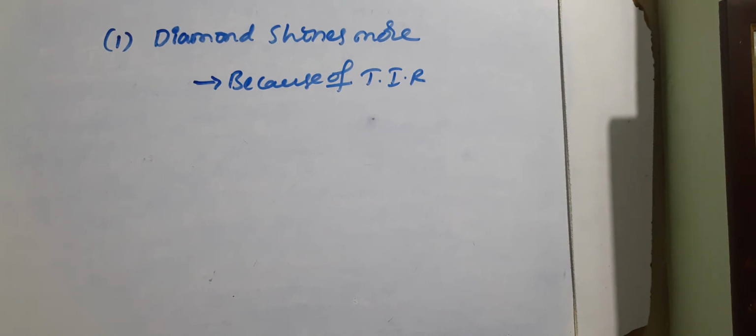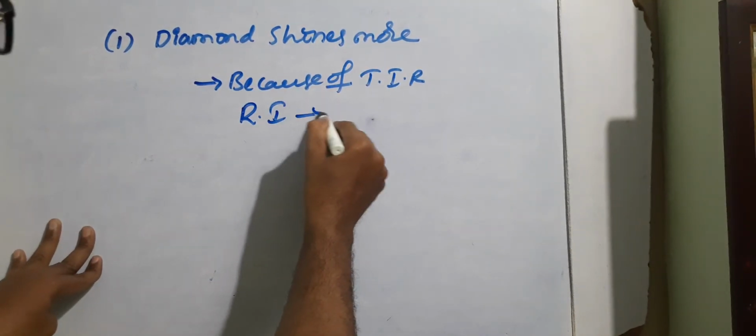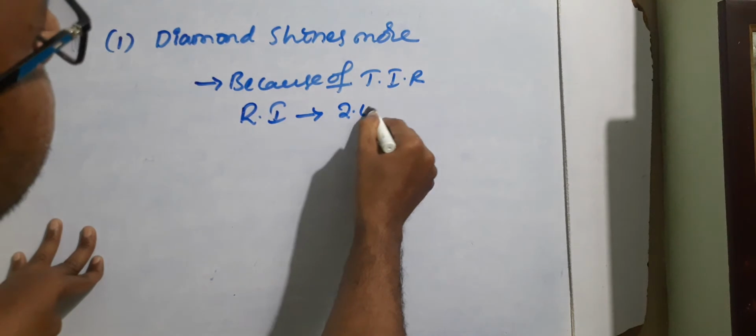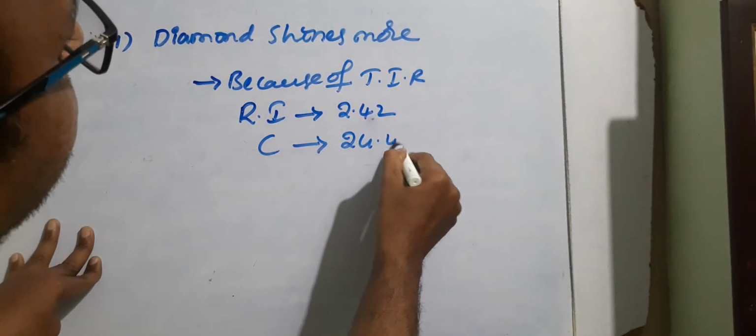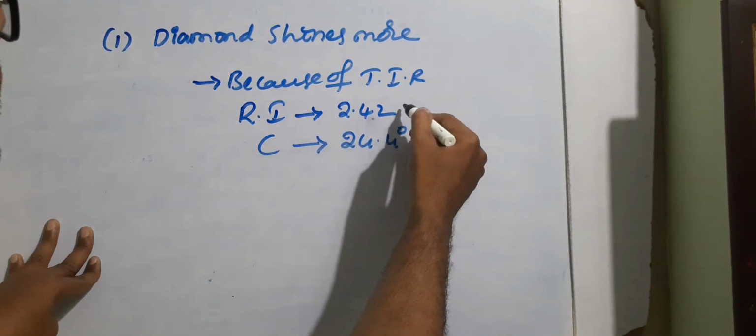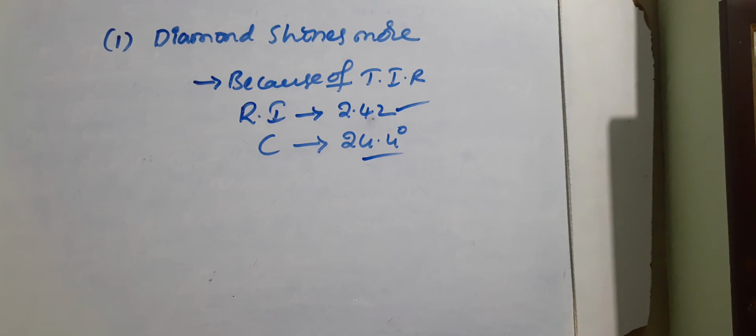Naturally, diamond has a higher refractive index. The refractive index of diamond is 2.42 and the critical angle of diamond is 24.4 degrees. So with this higher refractive index and this lower critical angle, the incident ray which enters the diamond undergoes total internal reflection many times, making it shine more than any other material.